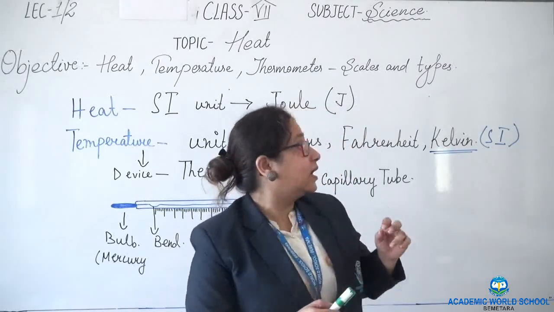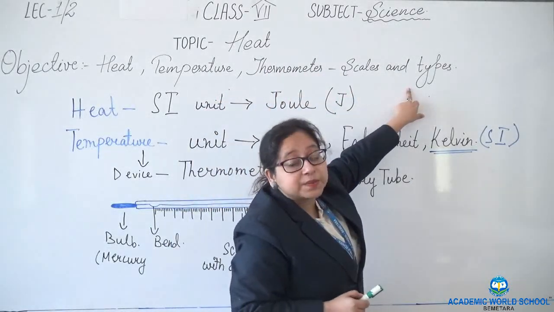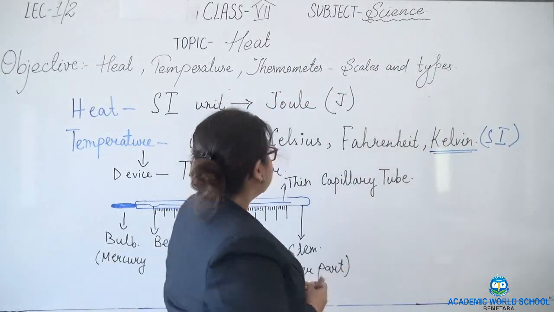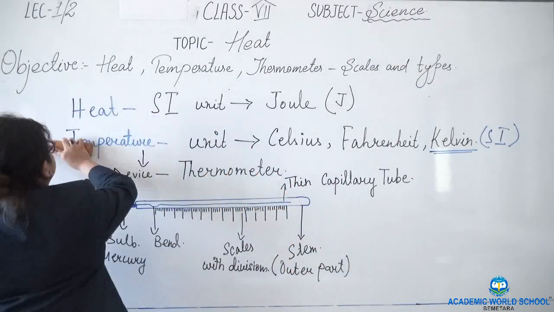Now what is the next one? We will see the types of thermometer. What are the types of thermometer?